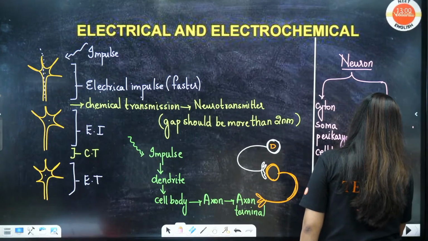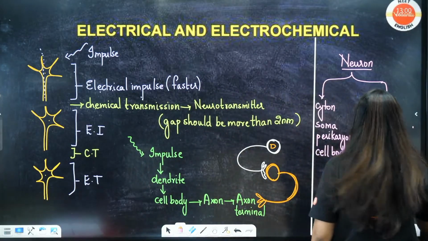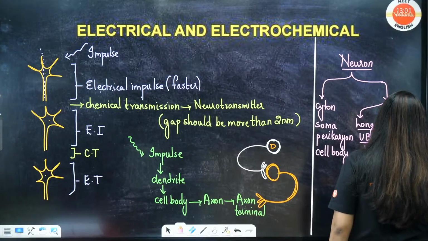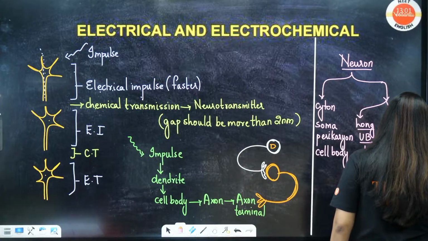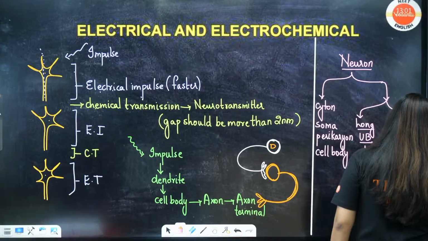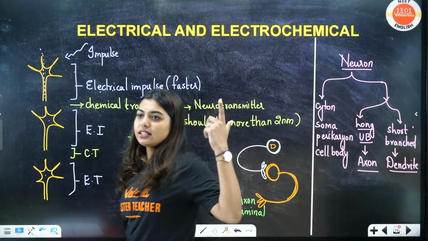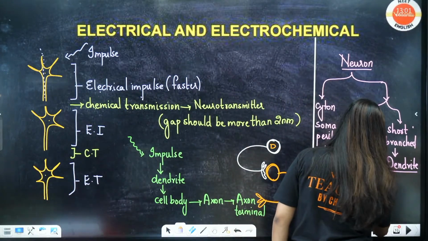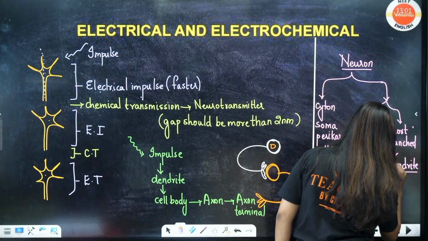Is axon branched or unbranched? Unbranched, no one has a doubt in that. Now we have a short branched portion called the dendrite. I was supposed to write it that side, but it's okay. This is long.